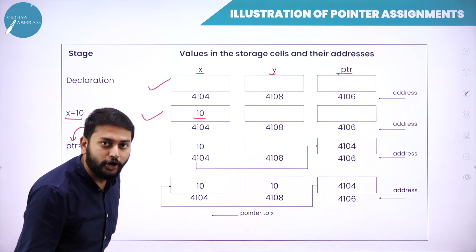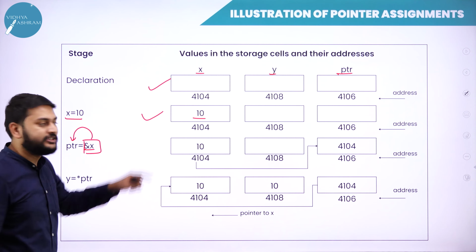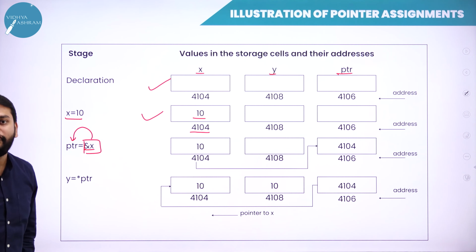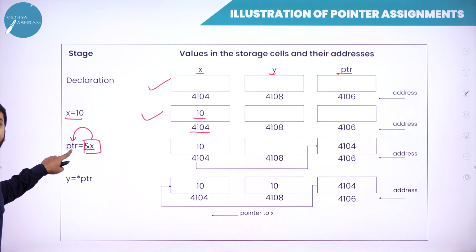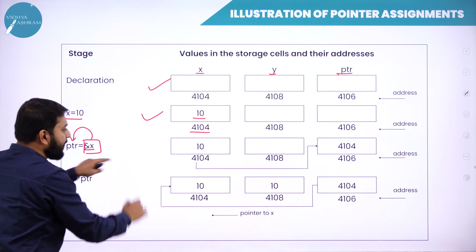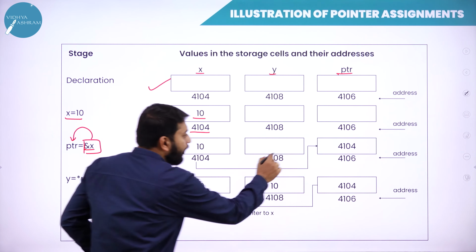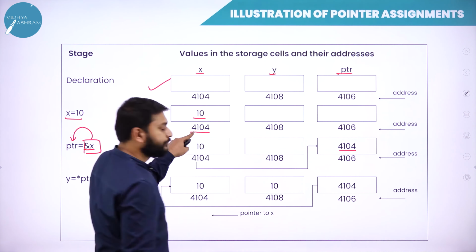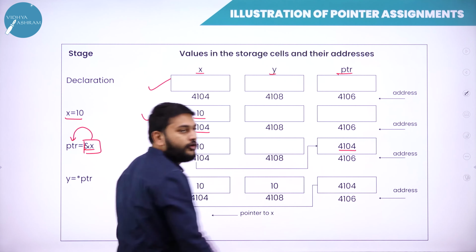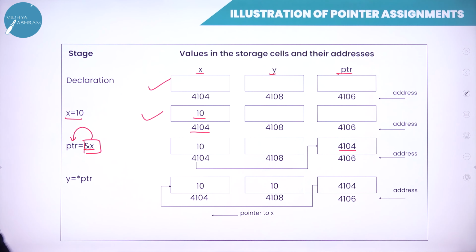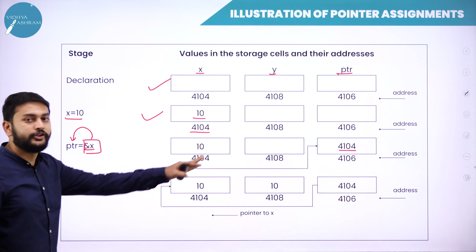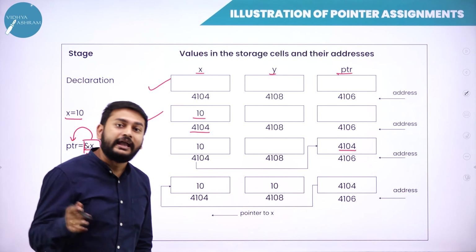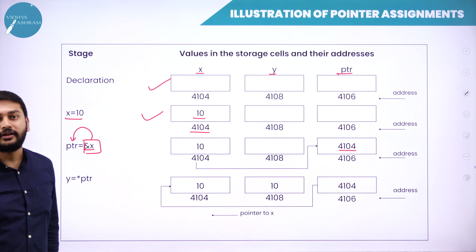So my question to all of you is, what is the address of x? Address of x is 4104. Where should I store it? I should store it in the ptr. 10 is there already, so I should go to the ptr place and store the address of x, 4104. That is what you need to understand. If I write ampersand, you should understand that it is the address of that particular variable.